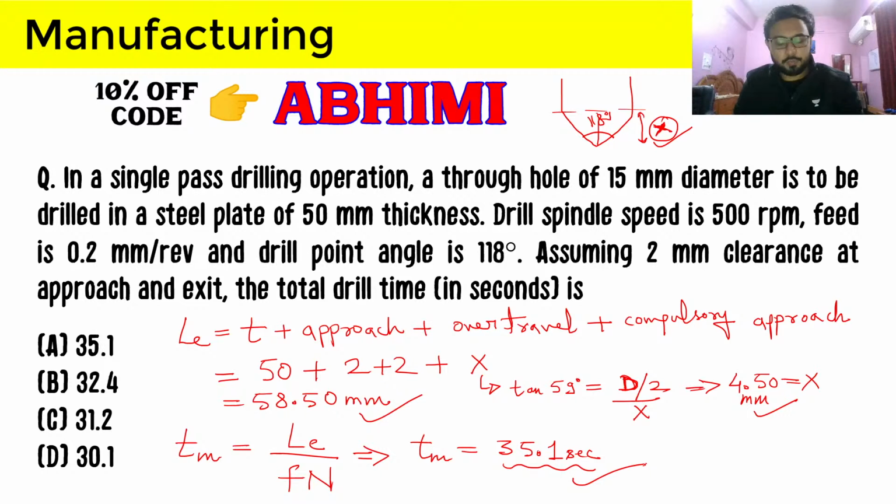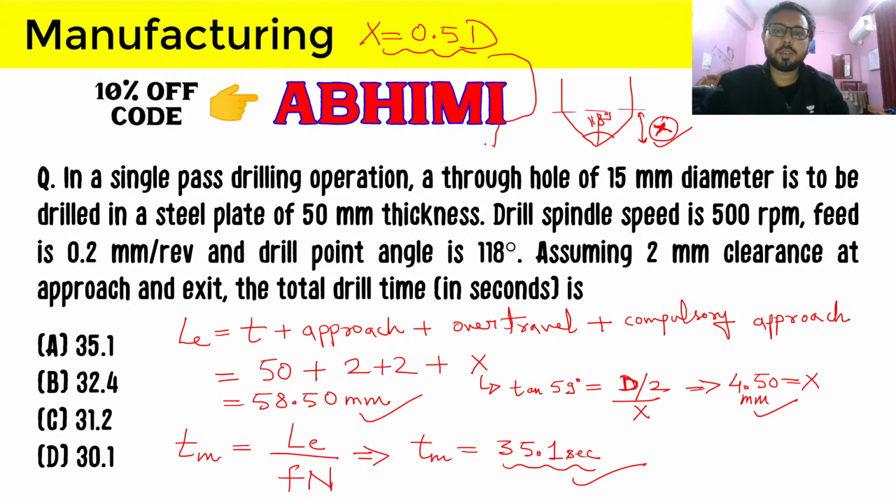So here you have seen one very important thing, and that was the reason this question was included. The compulsory approach should not be taken as 0.5d, even though for through holes it is 0.5d, because we first will calculate the compulsory approach using this figure of the drill, and here the point angle is given. So if point angle and diameter are given, then we will find the compulsory approach the way we did in our solution.